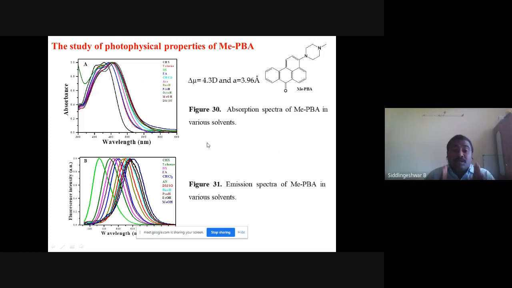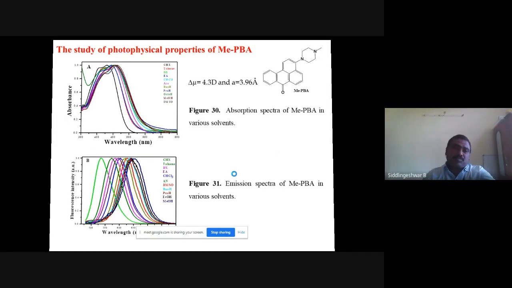Here I have used nearly 17 solvents to get a clear idea of the substitution effect on the molecule. I have used a few non-polar, few polar protic and few polar aprotic solvents. We can see this peak shift. There is less peak shift in the absorption spectra. It is influenced less by the solvent effect. In the emission peak, I can see a clear shift from cyclohexane to methanol. The emission maxima gradually shift with increase in polarity, which we can see in the Stokes shift versus delta F.